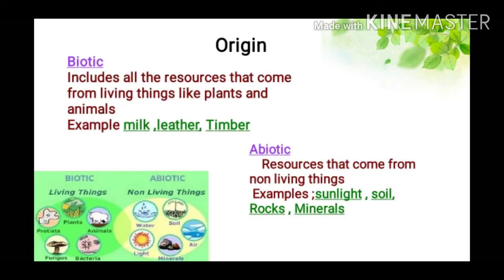On the basis of origin, natural resources are classified into biotic and abiotic. Biotic includes all the resources that come from living things like plants and animals. Example, milk, timber, leather, etc. Abiotic are resources that come from non living things. Example, sunlight, minerals, soil, rocks, etc.